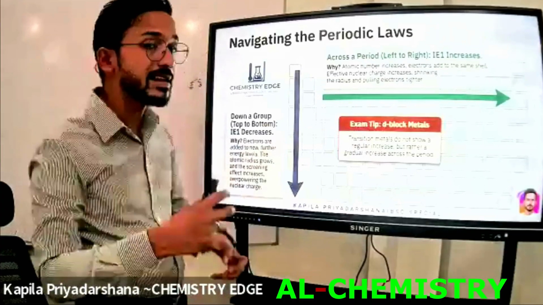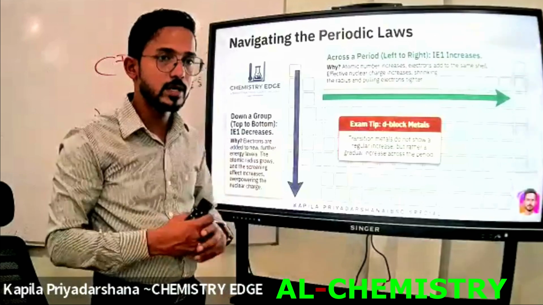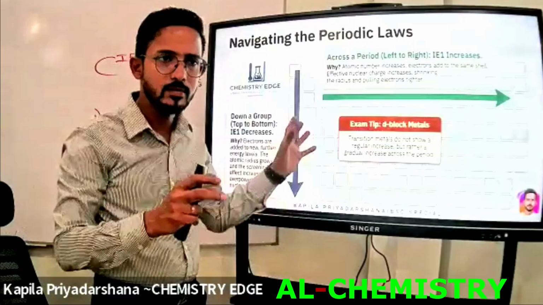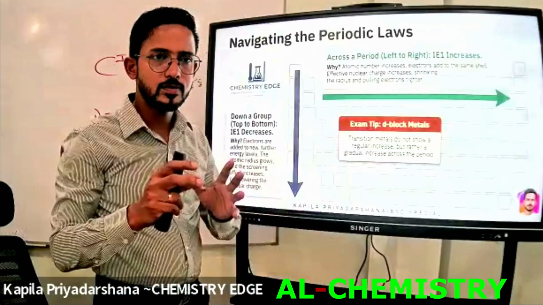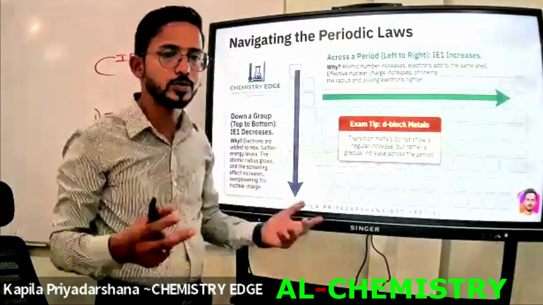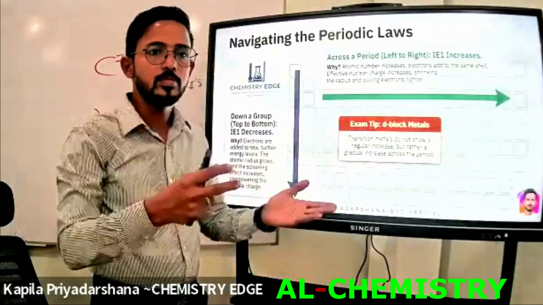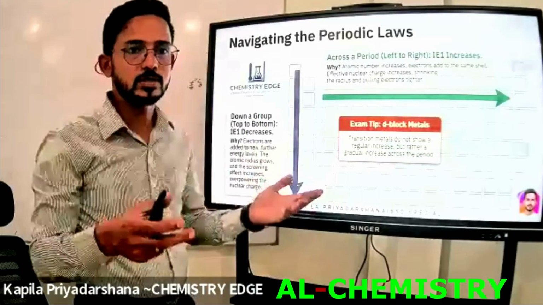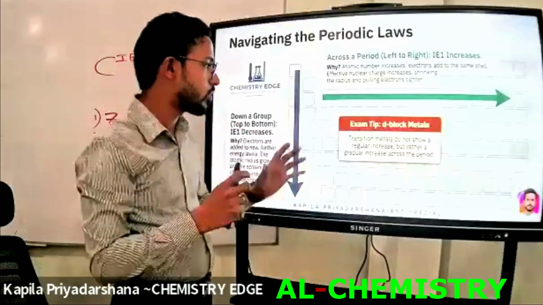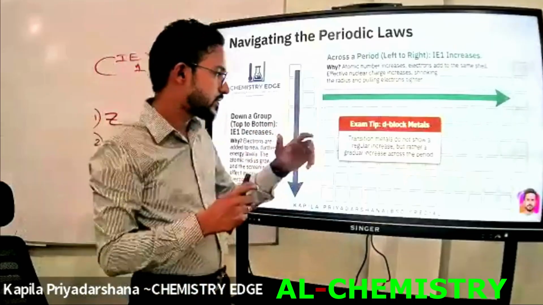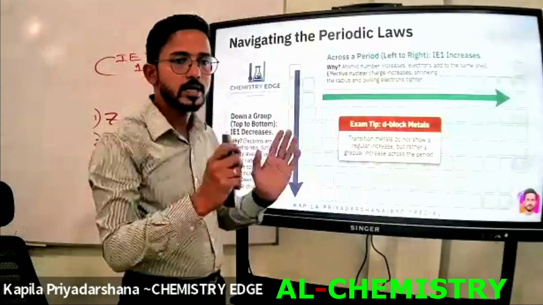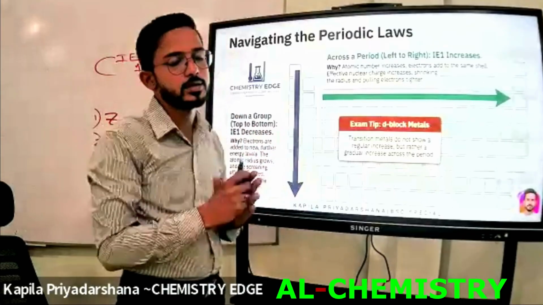When we consider the representative elements, I have already told you, they are the S block and P block elements. When we take S block and P block elements together, those are known as representative elements. Another name is main group elements. Except for these, with all of the d block elements, there are no regular increases of the atomic radius.